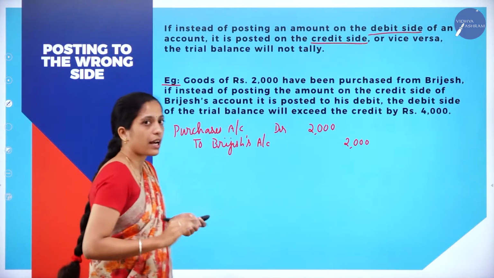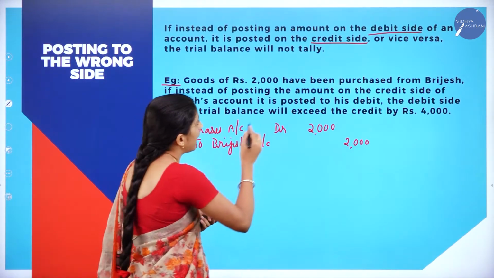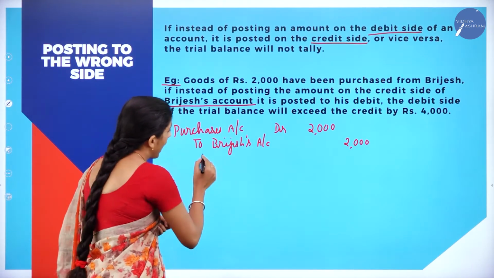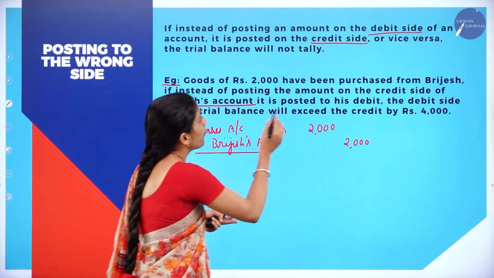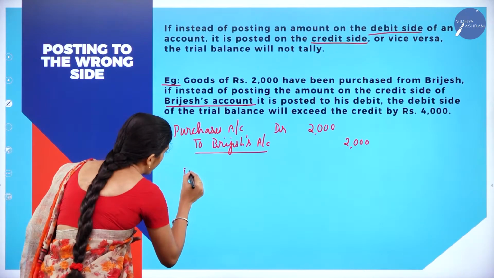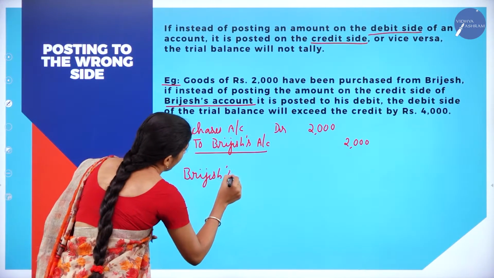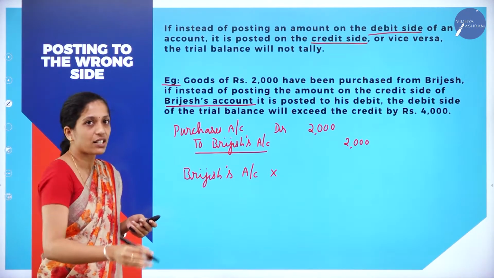So this is a correct journal entry. But what they have done, instead of posting the amount on the credit side of Brijesh account, which should have been credited, what mistake have they done? It is posted to the debit side. They have debited Brijesh account. So they have done a mistake here.